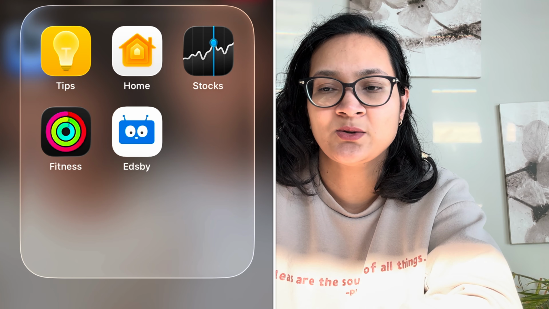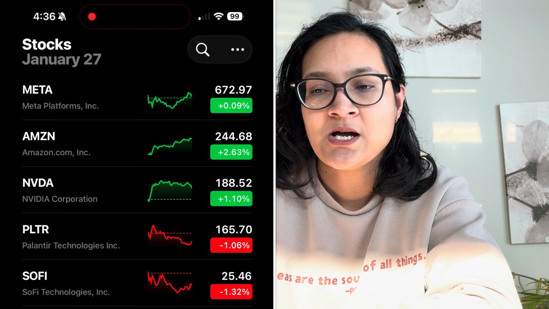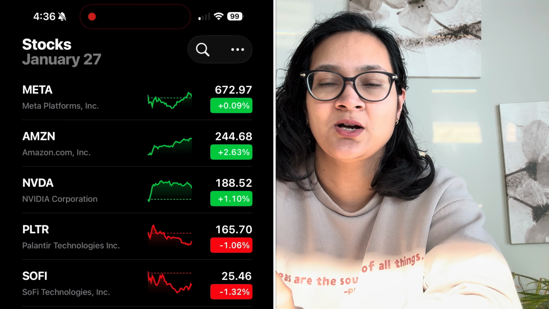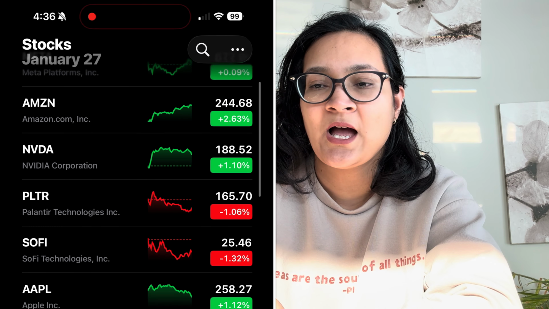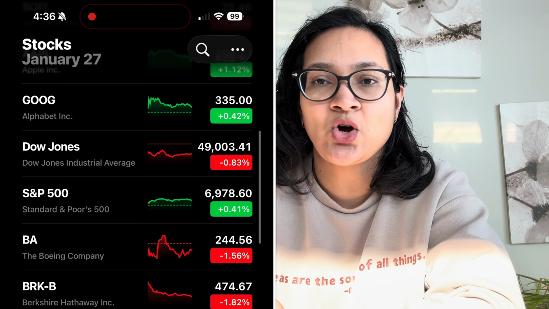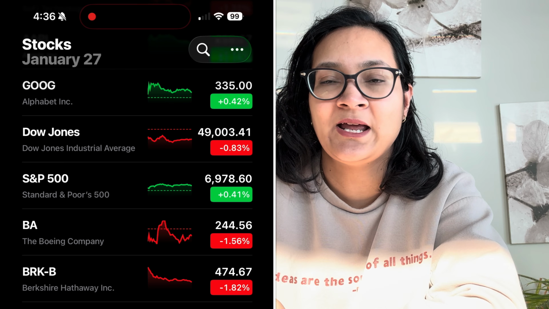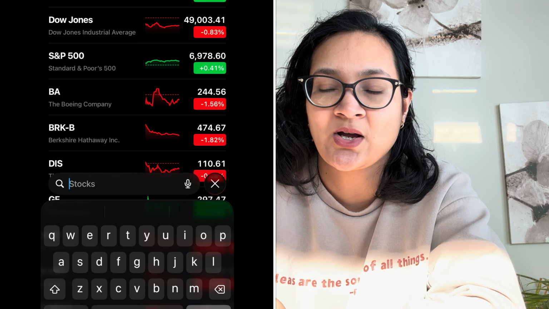So you can find this. I use it on my phone, my iPad. There are some things to know about when you look at a stock. So we have the exchange market. Any stock that ends with .TO is traded in Canada. That's the Toronto Stock Exchange.